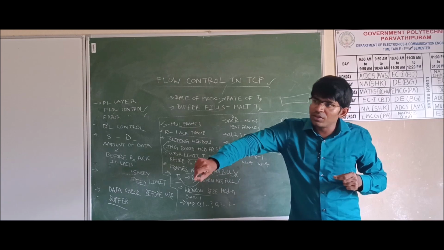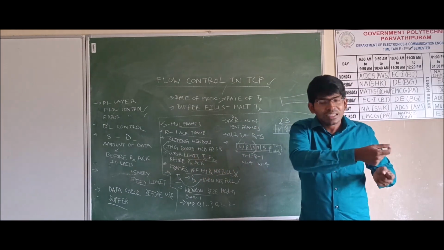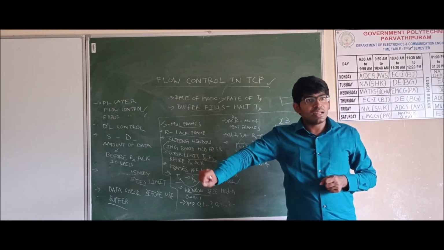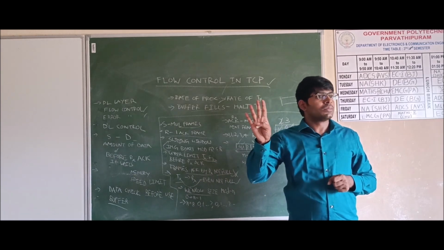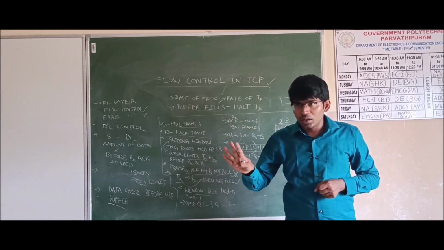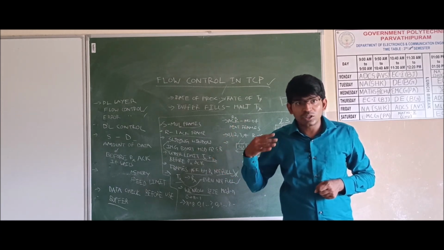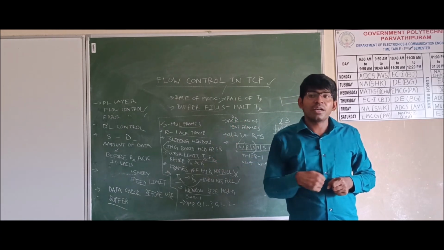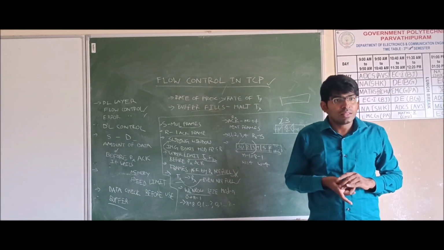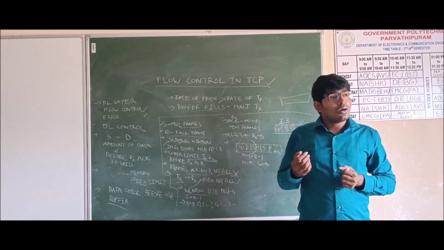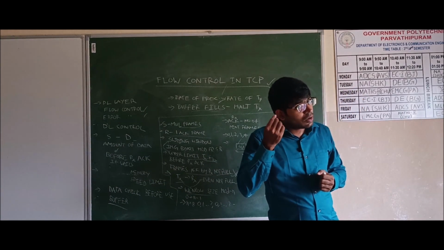Next we send the 5th, then the 6th, 7th, and 8th. Then the receiver tells us to stop, that it needs some time because the buffer is already full. Once processing is completed, you can transmit again. Okay, this is how flow control works in the Transmission Control Protocol.